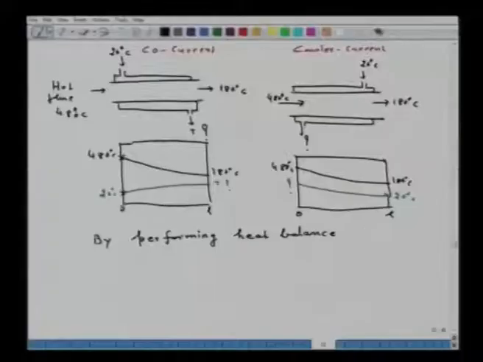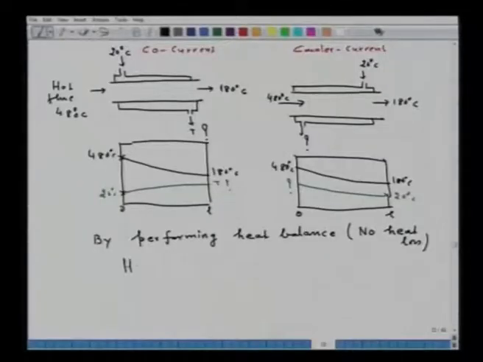On the assumption that no heat losses are there, the heat given up by the flue gas will be equal to the heat taken up by the water.